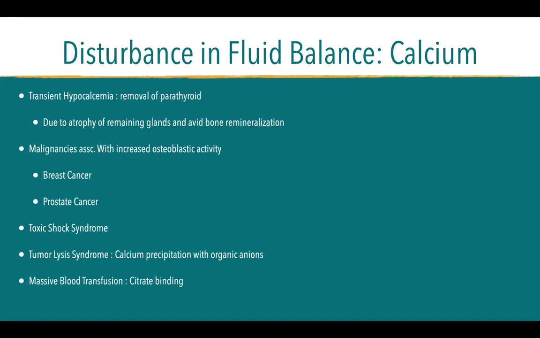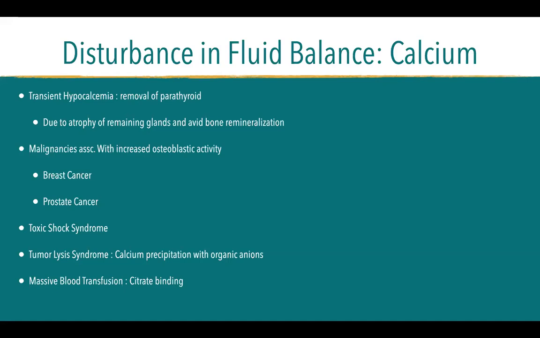Others that cause hypocalcemia are malignancies with increased osteoblastic activity, such as breast cancer and prostate cancer, wherein there are masses growing on your spine or other parts of the bone, which would get the calcium from the blood.